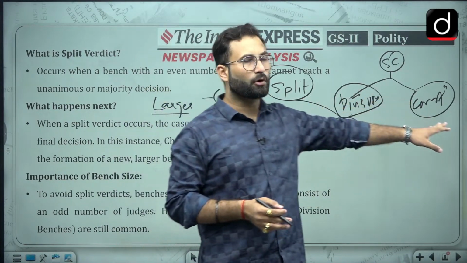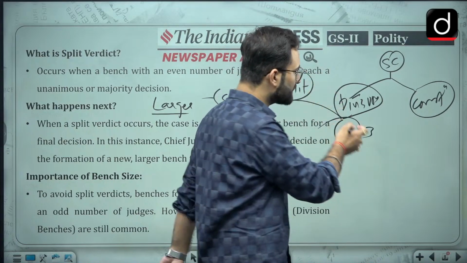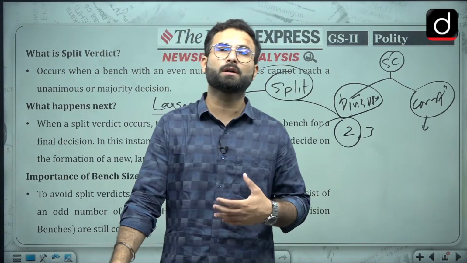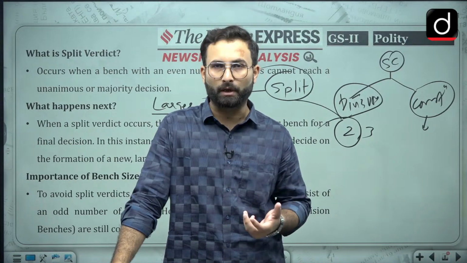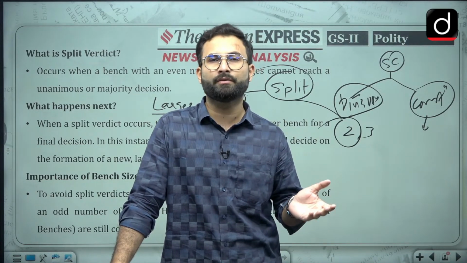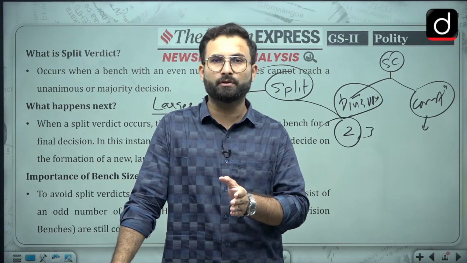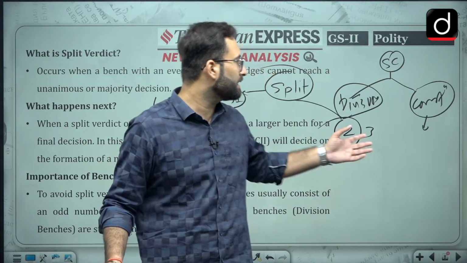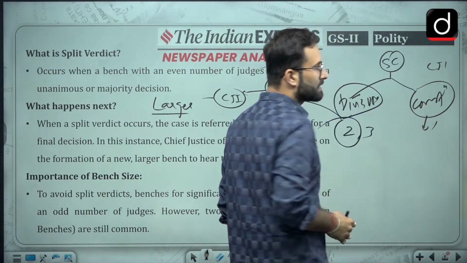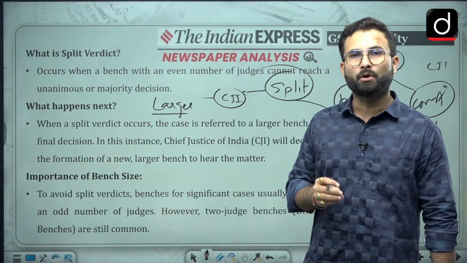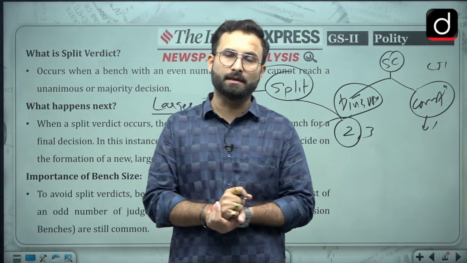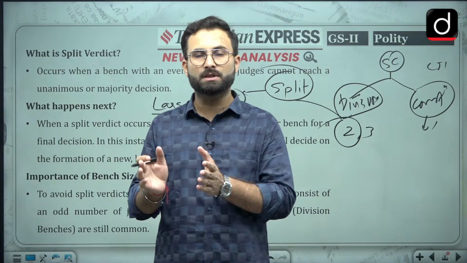Second thing is, when we are talking about the constitutional bench, it is basically a bench looking into matters of the constitution or issues of general importance. When we are talking about something related to basic structure, fundamental rights, or any kind of constitutional law, if we have to discuss or interpret the constitution, in that case there will be a constitutional bench, which will also be decided by the CJI, and this will be a larger bench. Mostly the constitutional bench will be 4 or more judges. Because the issue is of importance here, 5 or more judges will be there.